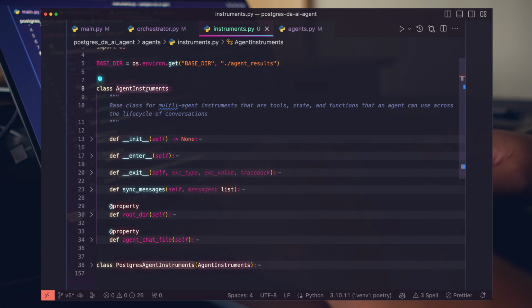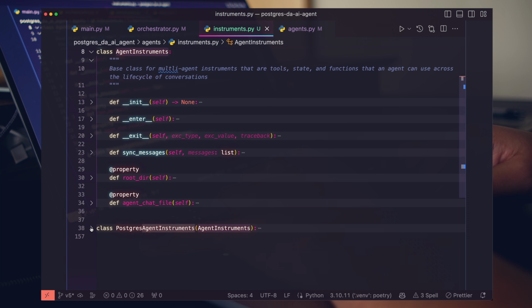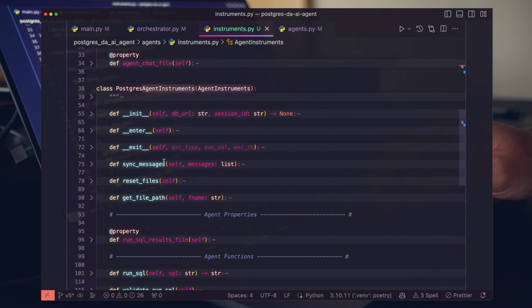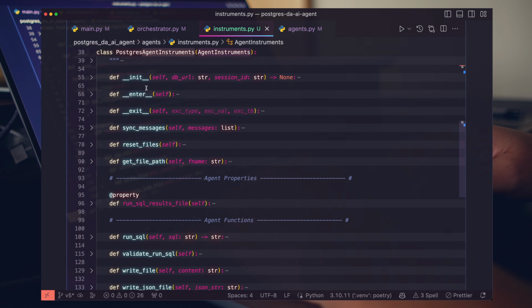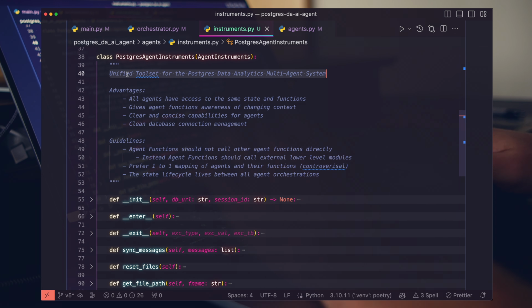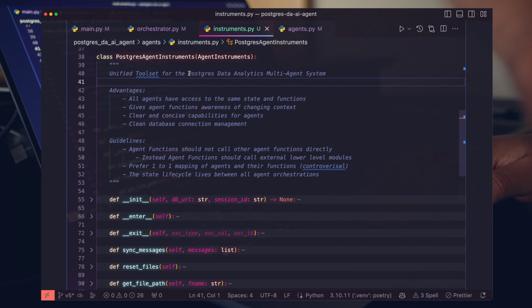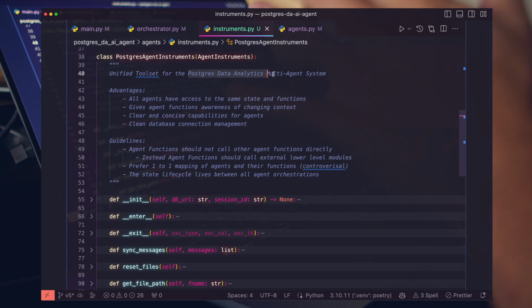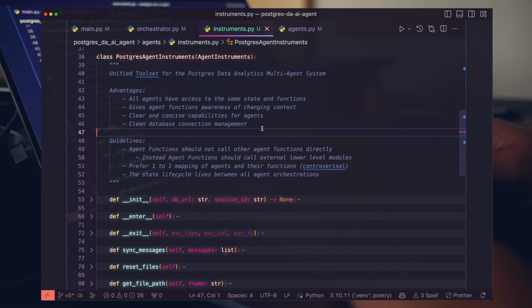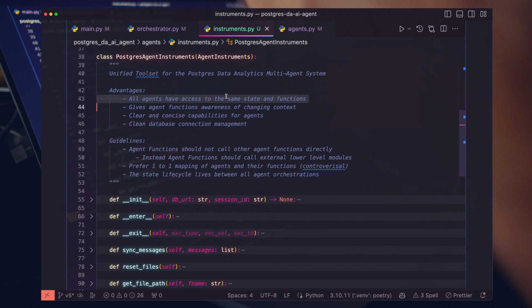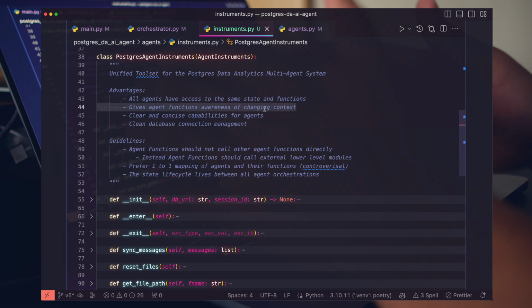Notice that this is just a base class. We now have the Postgres agent instruments class, which inherits from that and fills out more functionality. So you can think of the agent instruments as a unified tool set for the specific use case of a Postgres data analytics multi-agent system, right? A couple advantages here. All agents have access to the same state and function. This gives our agents awareness of changing context.